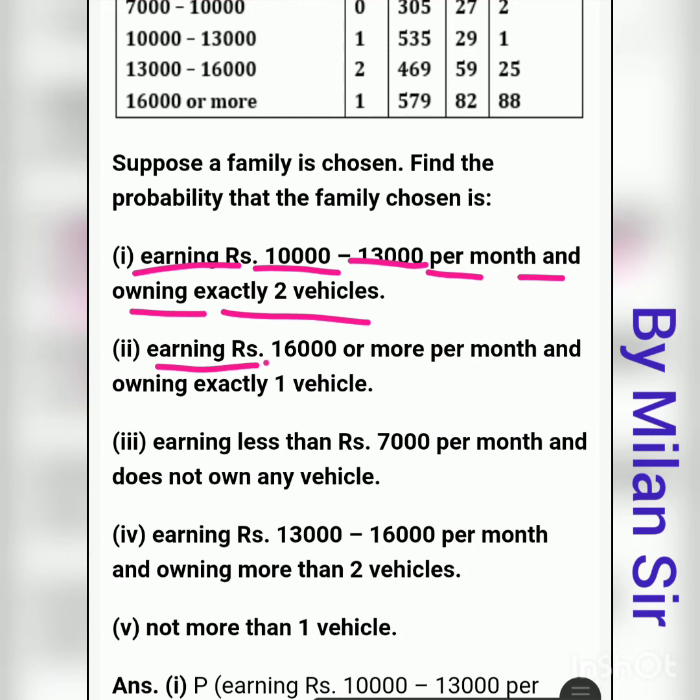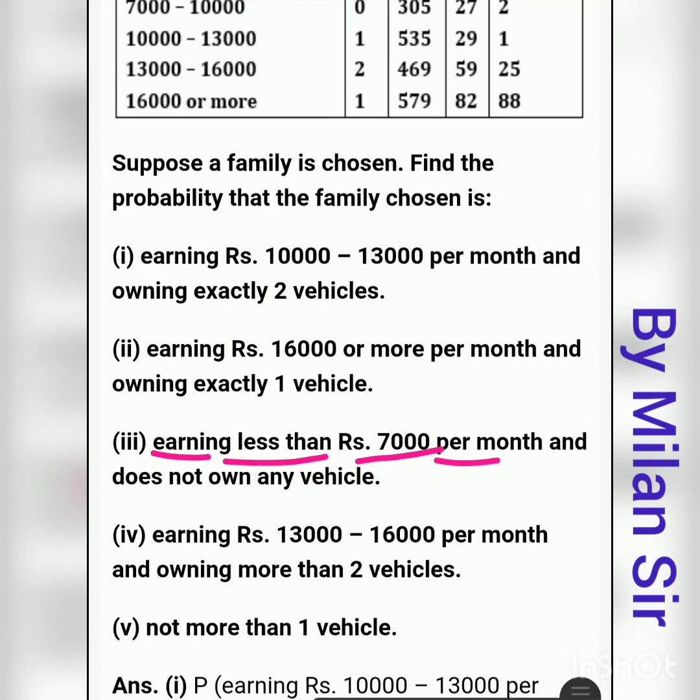Second, earning rupees 16,000 or more per month and owning exactly 1 vehicle. Earning less than 7,000 per month and does not own any vehicle, that means 0 vehicles. Earning rupees 13,000 to 16,000 per month and owning more than 2 vehicles, not more than 1 vehicle.